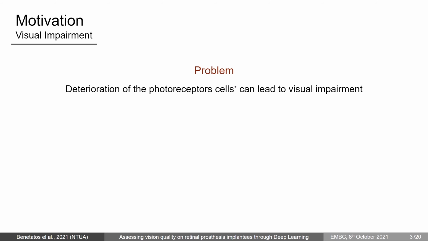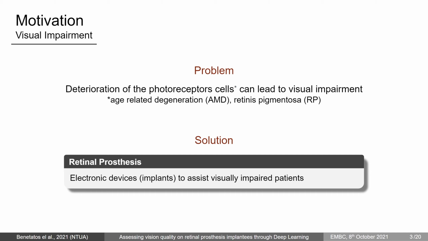So, what is the problem? Unfortunately, more than 100 million people worldwide are dealing with irreversible vision loss due to the deterioration of photoreceptor cells. Promising a solution to this issue, retinal prosthesis uses electronic implants to visually assist patients by externally electrically stimulating the surviving cells, bypassing the degenerated ones.